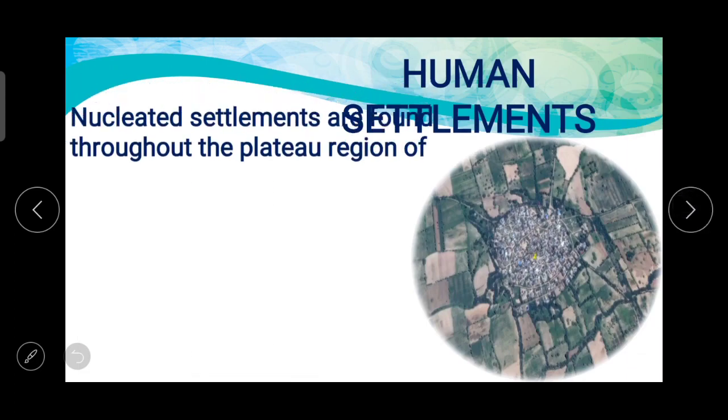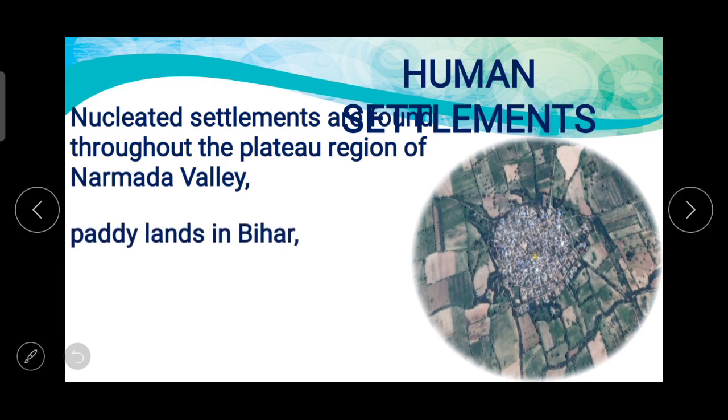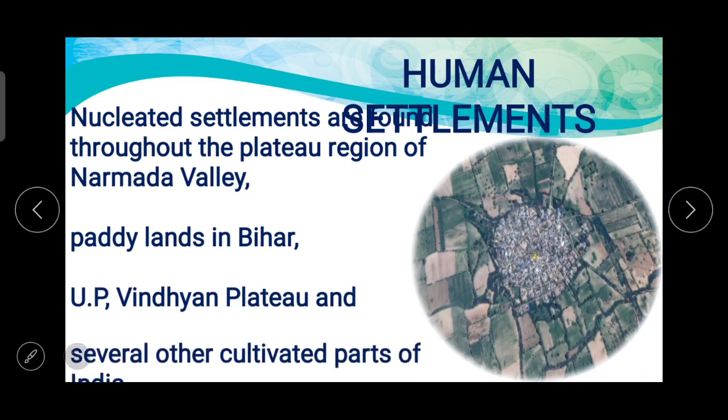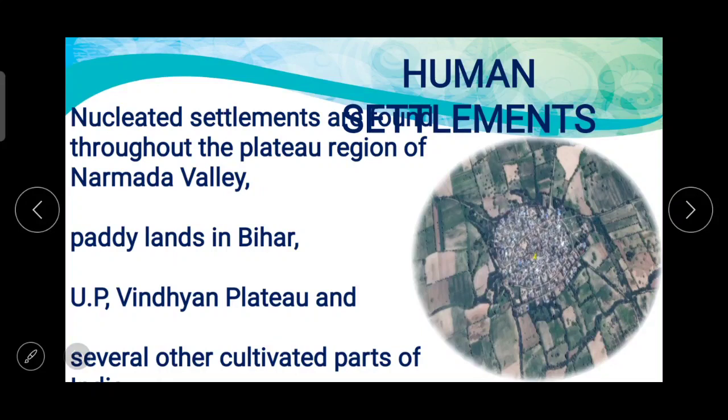Nucleated settlements are found throughout the plateau region of Narmada Valley, then the paddy lands in Bihar, Uttar Pradesh, Vindhyan Plateau, and several other cultivated parts of India. So, when we talk about nucleated settlements, these are the places where we find the nucleated type of settlements.